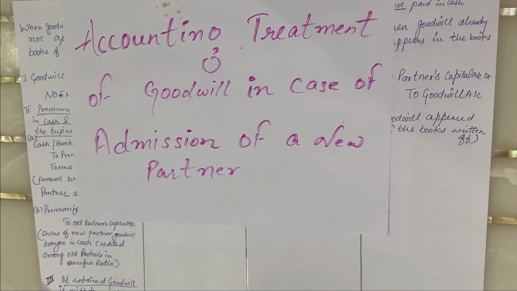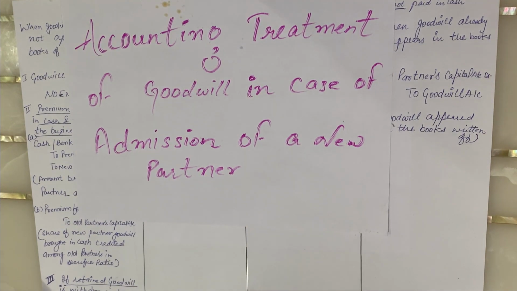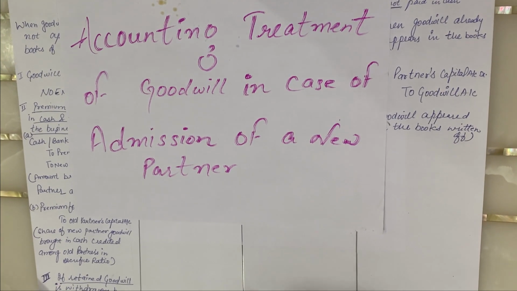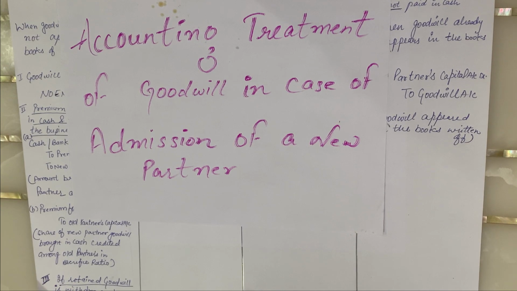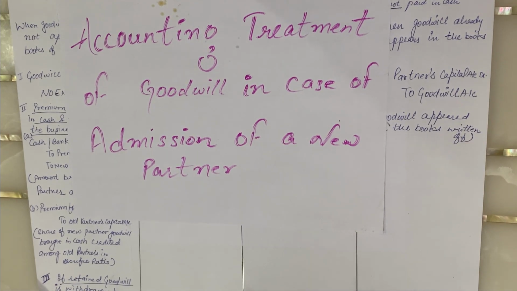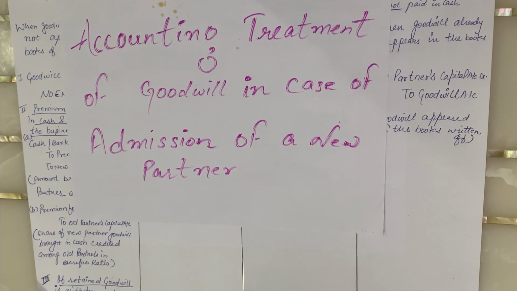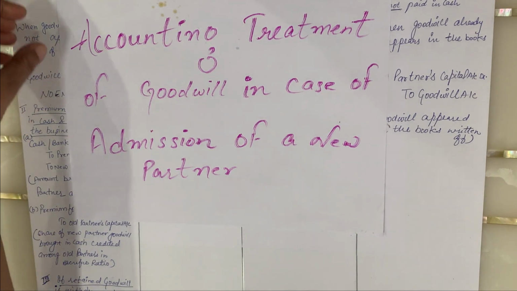Hello students, let's discuss accounting treatment of goodwill in case of admission of a new partner. This is one of the most important exam oriented topics. Surely you will get the 3-mark question related to the accounting treatment of goodwill along with the new profit sharing ratio. I will discuss the calculation of new profit sharing ratio in the next video, and here I am just discussing how the treatment of goodwill is to be done in case of admission of a new partner.